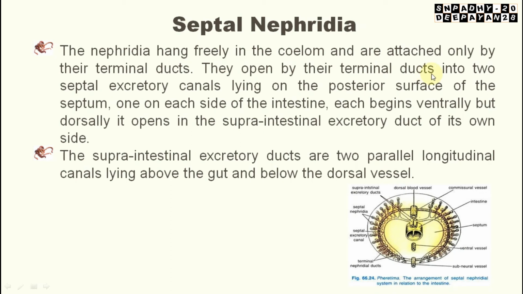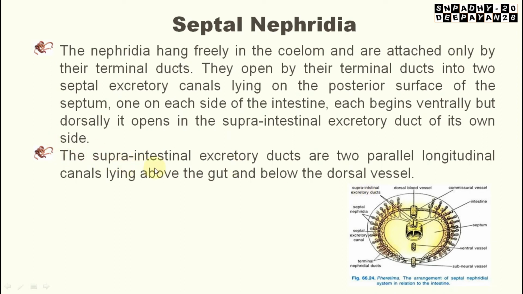They open by their terminal ducts into two septal excretory canals. Here you see the excretory canal, and this is the supraintestinal excretory duct. These excretory canals, into which the septal nephridia open, open at the base of the supraintestinal excretory duct.